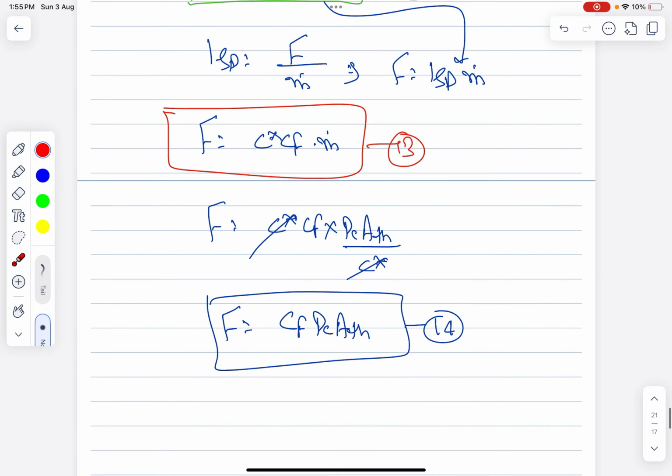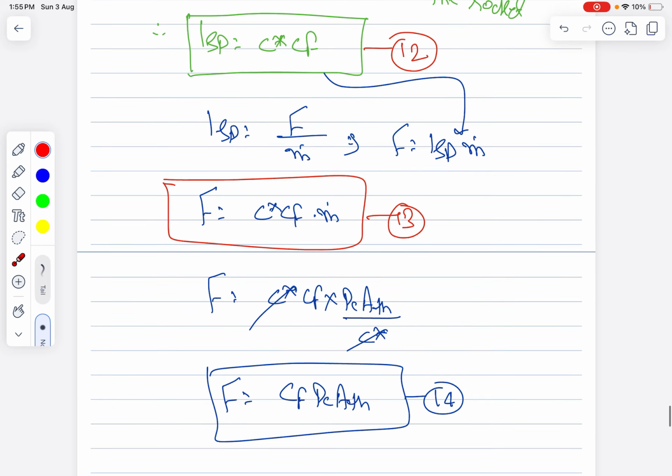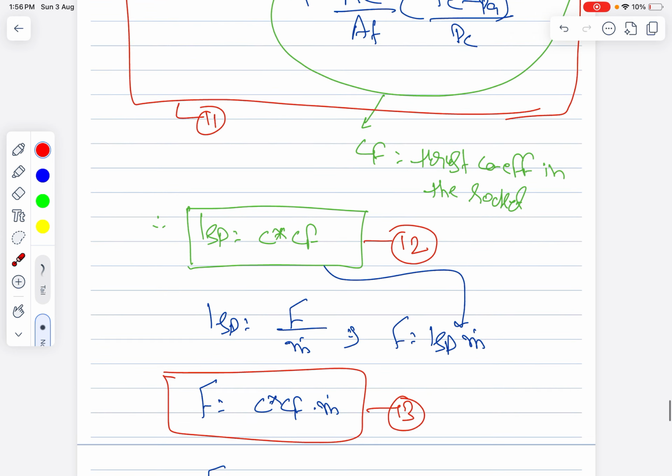So now what we have done here is basically all the things for finding one equation, that is the thrust in terms of the thrust coefficient, right? If the thrust coefficient is given, if the chamber pressure is given, if the throat area is given, and they want to find the thrust, you can happily find it. If C star is given, if CF is given, if mass flow rate is given, you can happily find what is F. If you need to find mass flow rate, then all the things you can find from here.